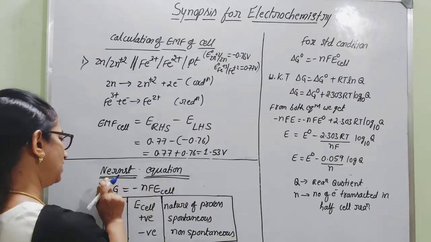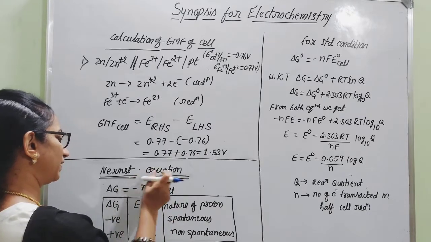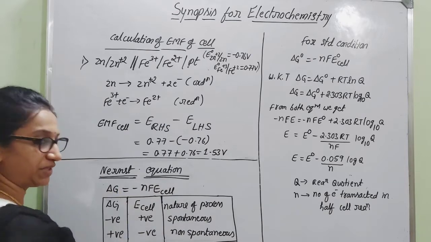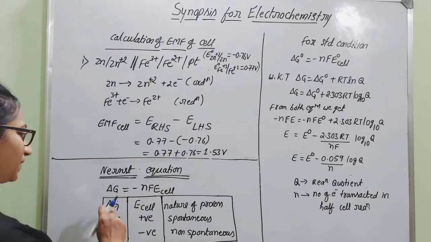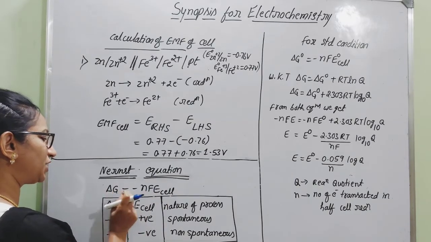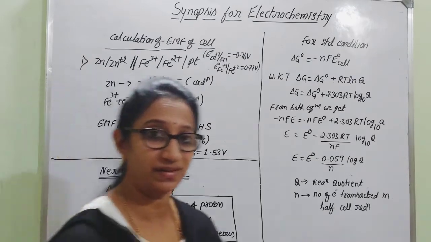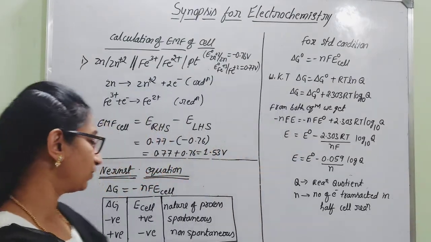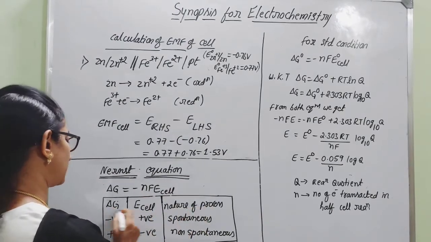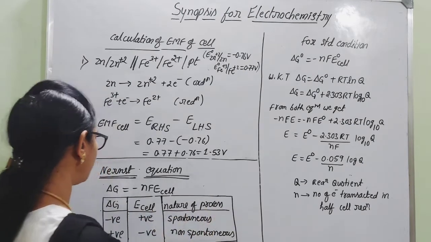Then we can go for one equation which is called the Nernst equation. So Nernst gives the relationship between E cell and the Gibbs free energy. Here delta G is the Gibbs free energy. The change in Gibbs free energy is related to E cell as delta G is equal to minus nF E cell. As you know, F is the Faraday constant. Here we look at delta G, E cell and how they are related to the nature of the process.